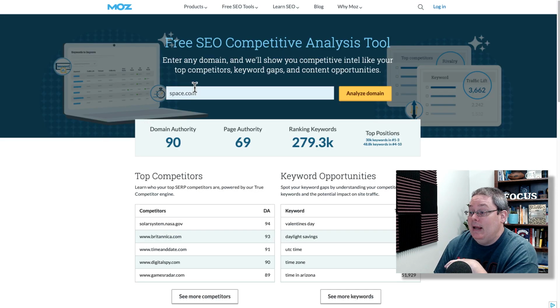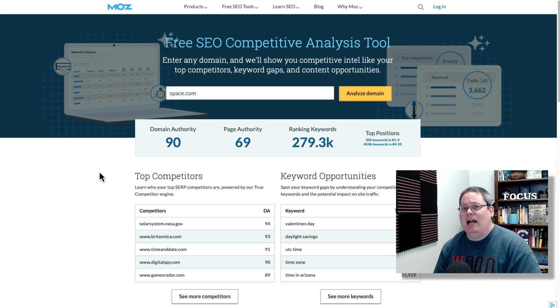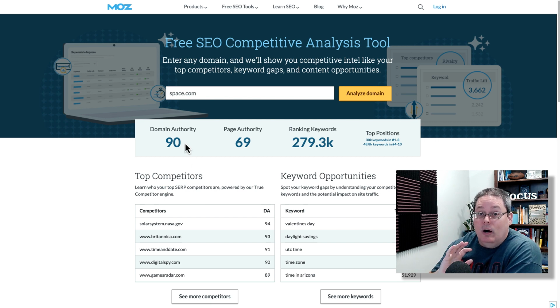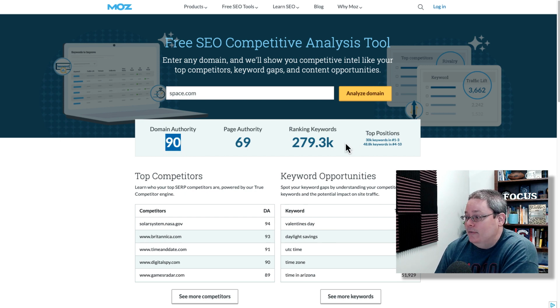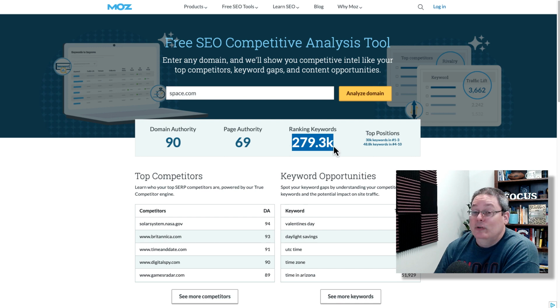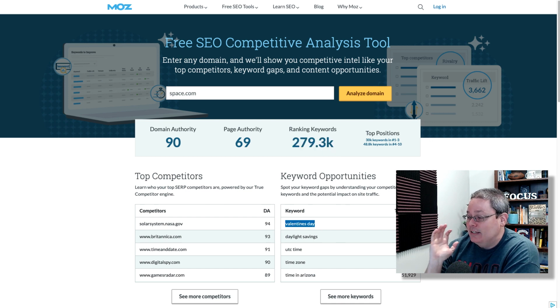So we went ahead and looked at one of our competitors, which was space.com, which is actually owned by a big media company, I believe the same one that owns Tom's Guide. And they throw tons and tons of articles at this, and they have hired staff and do articles based upon every keyword you can imagine. For example, you can see here they have a domain authority of 90. They rank for almost 280,000 keywords. One of the keywords they rank for is actually Valentine's Day.